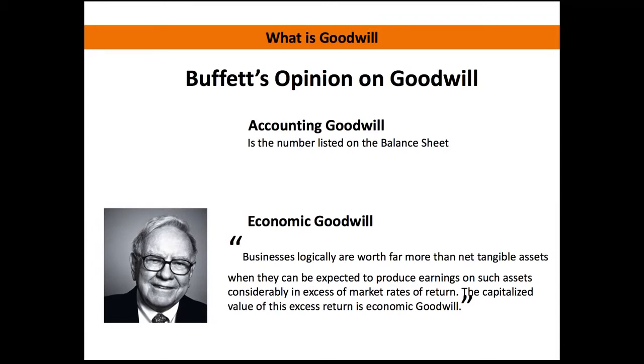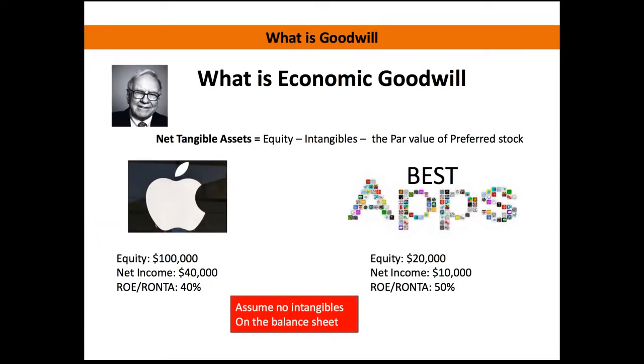Businesses logically are worth more than net tangible assets when they can be expected to produce earnings on such assets considerably in excess of market rates of return. The capitalized value of this return is economic goodwill. Okay, so I know that might be a little bit confusing because he's very concise with his words and he has it all compact into that quote. But what I'm going to do is explain that to you. Okay, so what is economic goodwill?